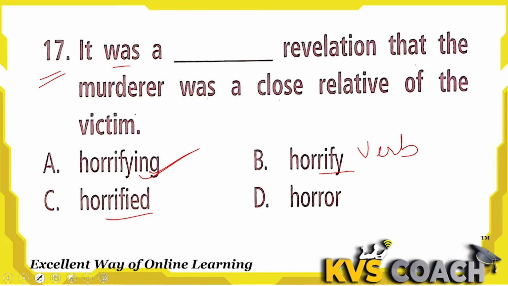If you see was here, you might also think of a past participle, but no, with was we use the first form of the verb plus ing. In tenses, I told you, if you have not cleared your tenses, then please go to the 5th class playlist or the 11th chapter. In the 11th chapter, I have described all the tenses very briefly. Go there and please learn how we use tenses, learn all 12 rules of tenses.